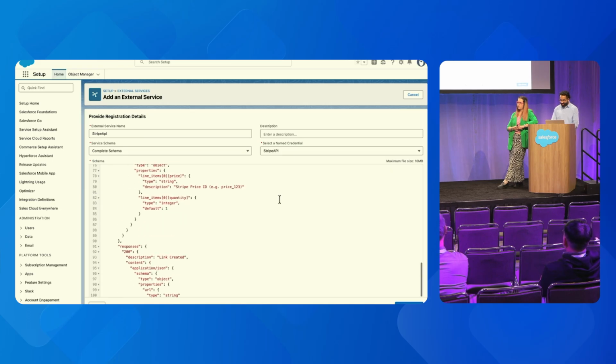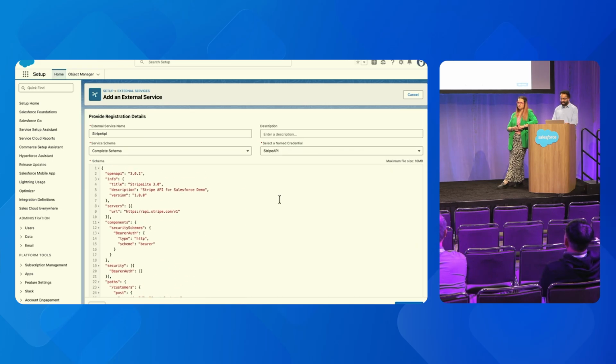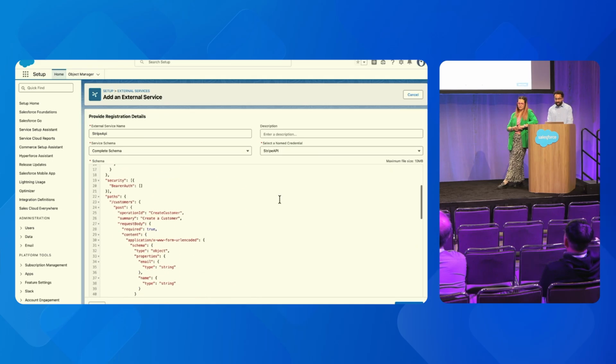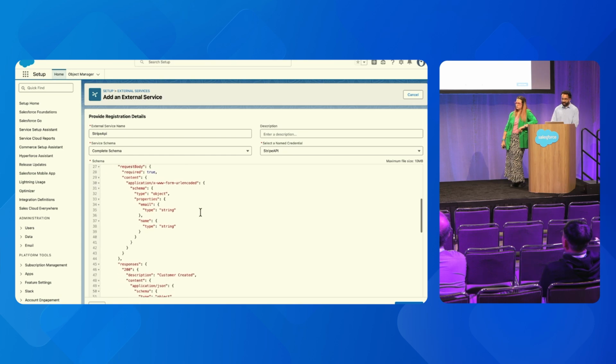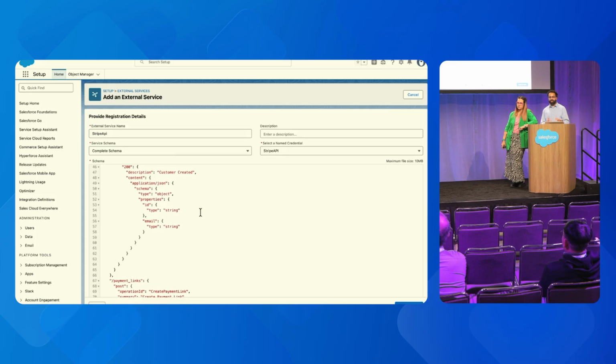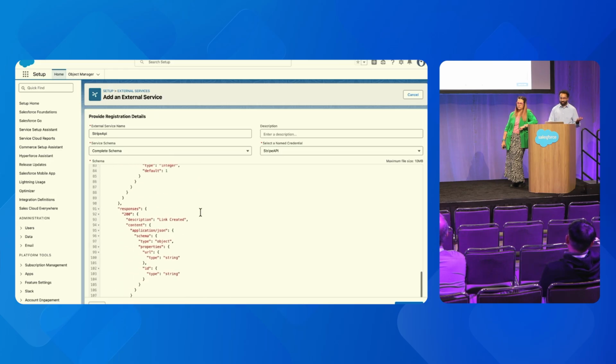And so I talked a lot about OpenAPI specs. What does it actually look like? So in this OpenAPI spec, as I mentioned, you can see all your endpoints. For example, we have the customers endpoint with a create customer operation ID. It specifies its request body as well as its responses. As you can imagine, the Stripe API OpenAPI spec is massive. And so what we did is we took that API spec, trimmed it down with AI to only keep the two endpoints we care about, as well as their related inputs and outputs. And we ended up with this beautiful OpenAPI spec.